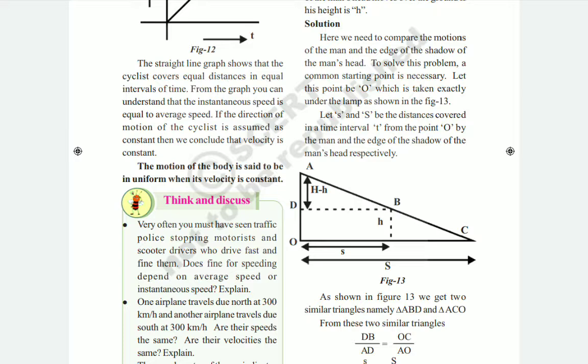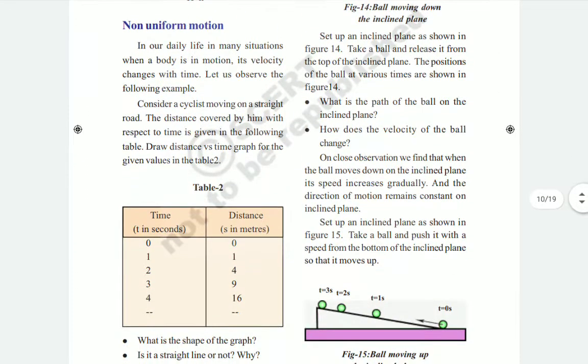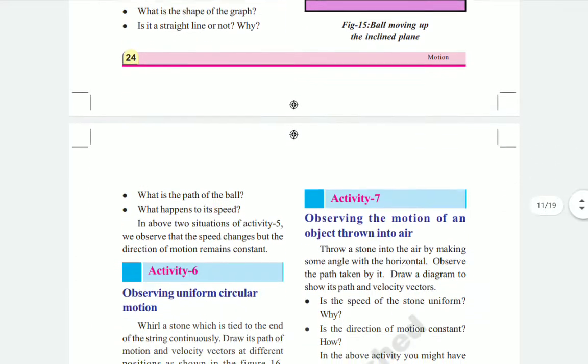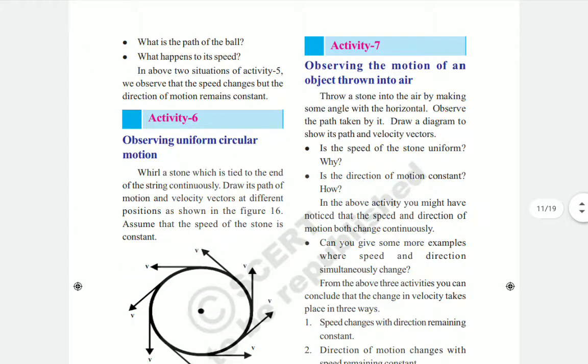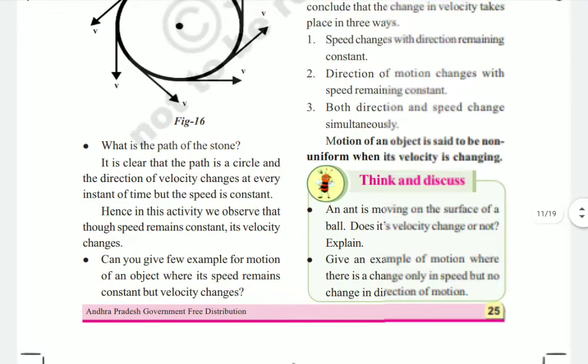In the same way, non-uniform motion means the velocity of the object is always changing. When the velocity of the object is always changing, we say the motion of the object is non-uniform motion.